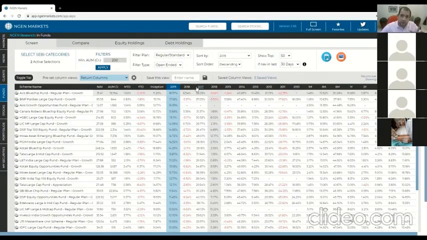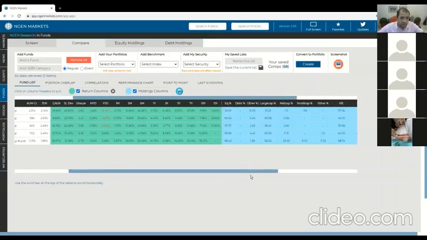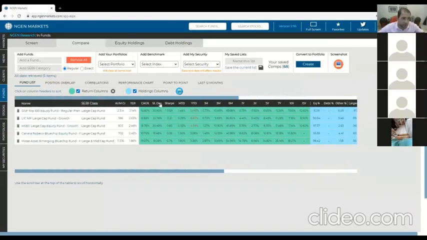And the other thing you can do is you can start comparing some of these funds. So on the left-hand side here, you can actually hit the compare button, like I've just done, and it's like a shopping basket, and it keeps adding to your list of comparisons. So now if you look at the compare section, those few funds that I just clicked on have now shown up here, and I'm doing a little bit more of a focused analysis on those funds. So here you can see again similar statistics for returns and for holdings as well. So you get again large cap, mid cap, P/B, etc. And you see more return columns here as well.